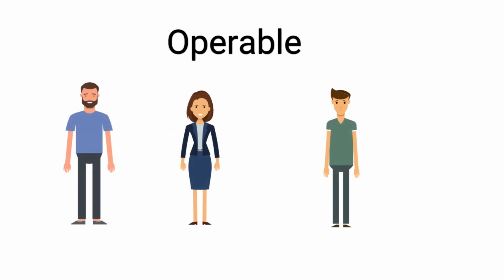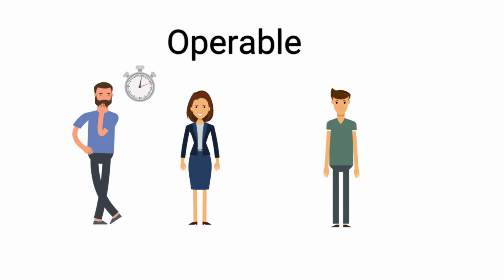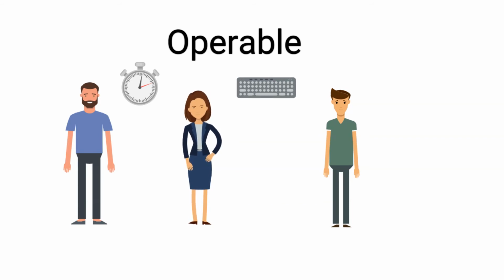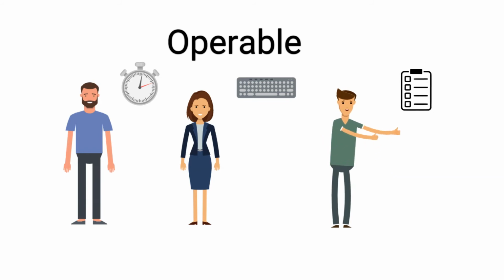Making web content operable means making sure that people can use the content regardless of how they access it. Think about, is there enough time for someone with cognitive disabilities to complete a task? Can people navigate through content using only a keyboard? And are tasks easy to complete?